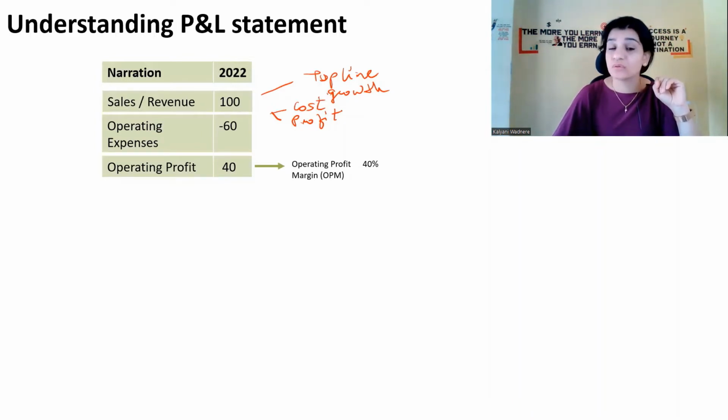Now, what are the expenses that the company still has to incur? They have to pay from this operating profit. So let us understand that.